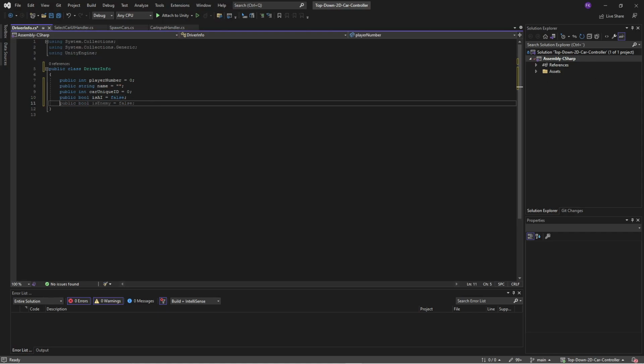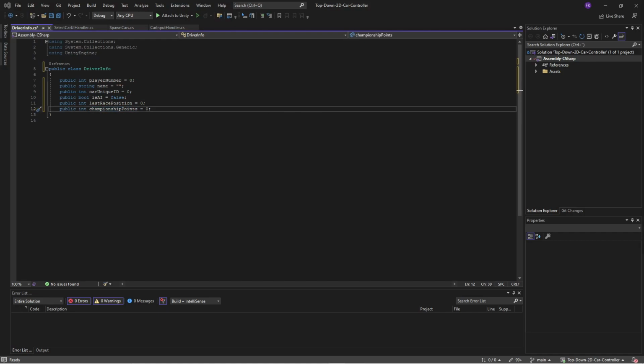Then we want to keep track of the player's last position, so that if they finished first in the last race, they should start in the first position. So we'll add a last race position, and then we want the ability to calculate championship points, so let's add that as an integer, championship points.